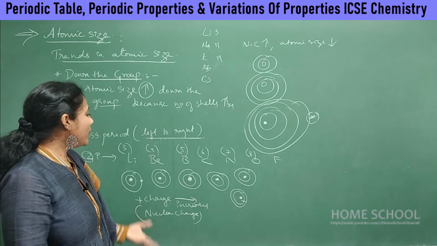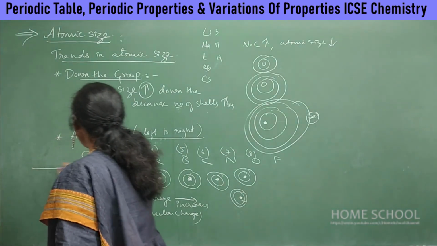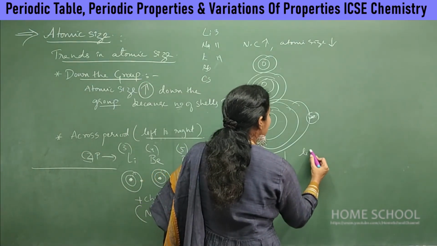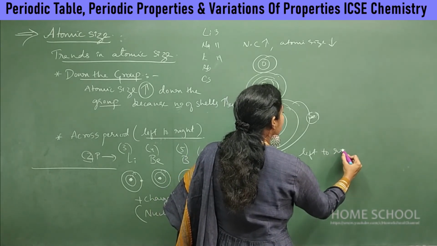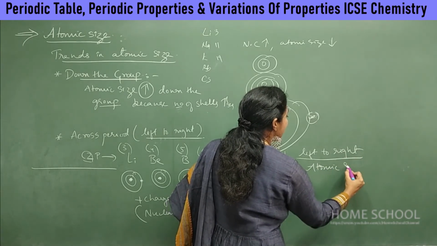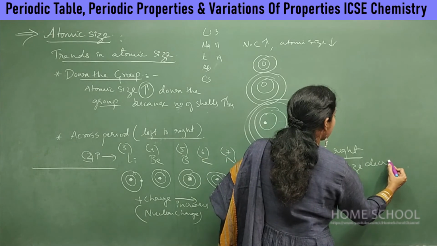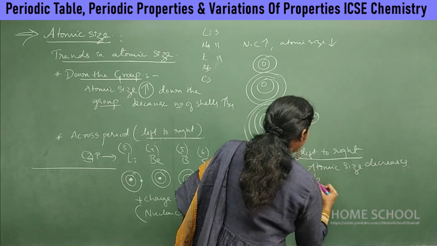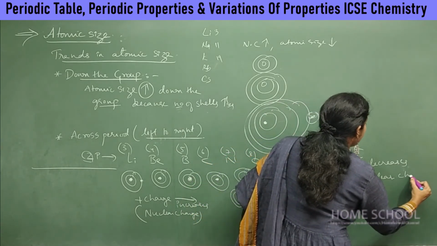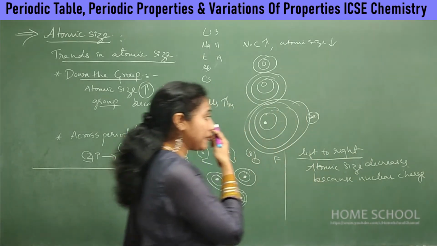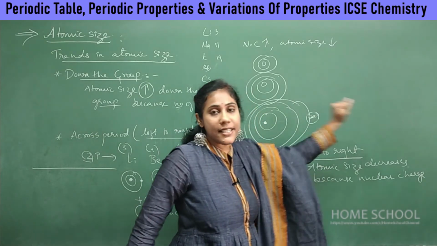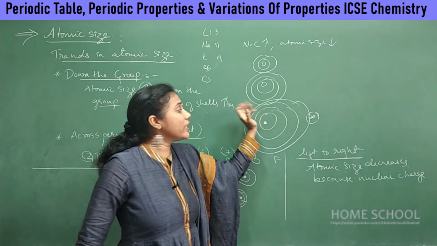Okay, so what can I write here? The point that I can write here is, across a period, that is from left to right, when you go from left to right in the periodic table, atomic size decreases because nuclear charge increases, right? So here also nuclear charge was increasing, but the number of shells were increasing. The distance between the outermost shell and nucleus increased.